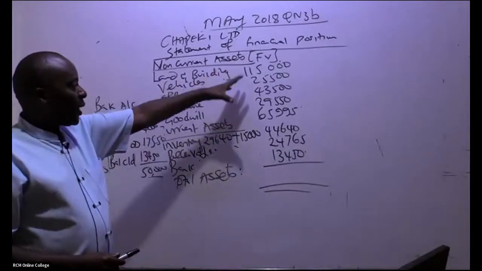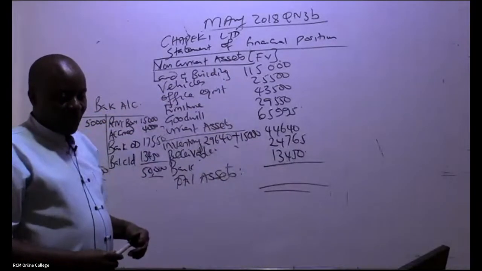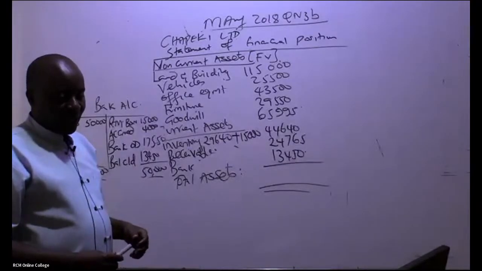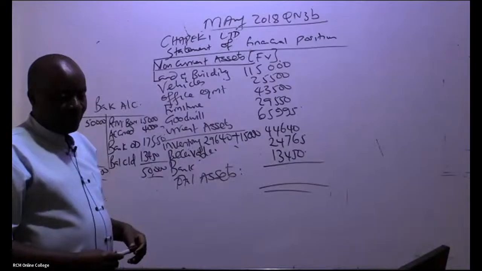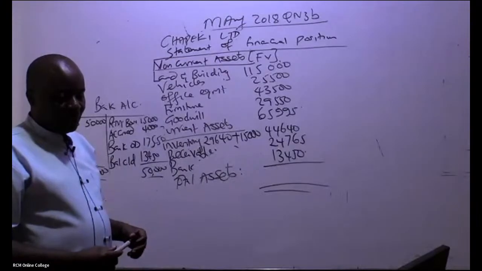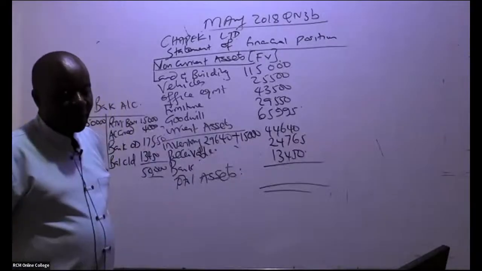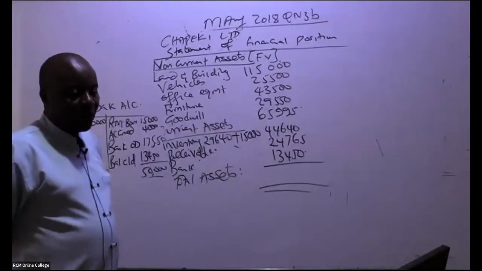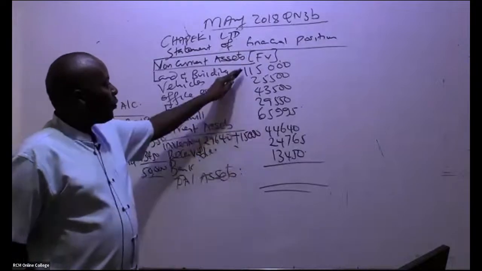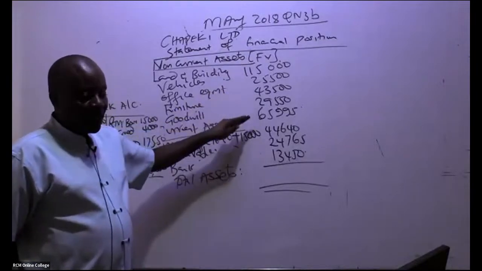You're adding up everything, vehicles, everything. 2,881,70. Can somebody else confirm that figure?